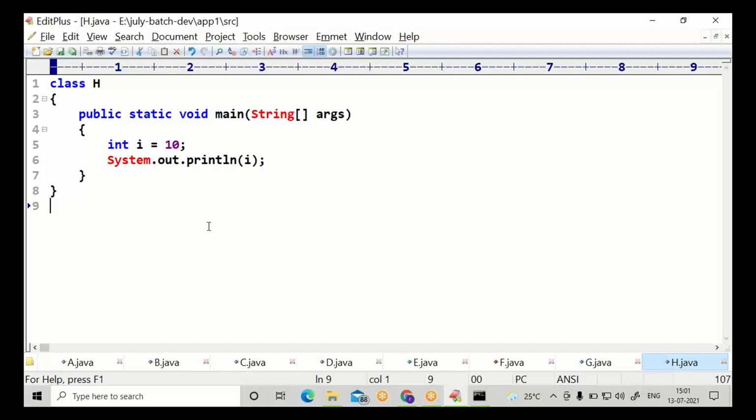Second one, name. Without a name, how can you choose a container to store a value? Name is also mandatory. The third one is value. You have to store some value. You can keep using that value whenever you want it.